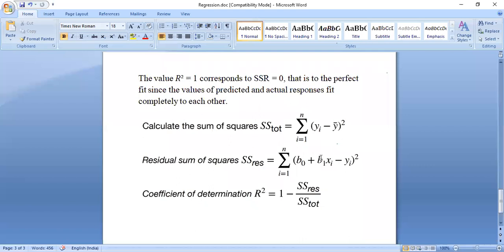So B0 plus B1 X1 plus B2 X2 plus B3 X3 and so on. So this formula will go on increasing depending on the number of inputs you're taking. Is it mathematics as well? Is this understood by everyone?